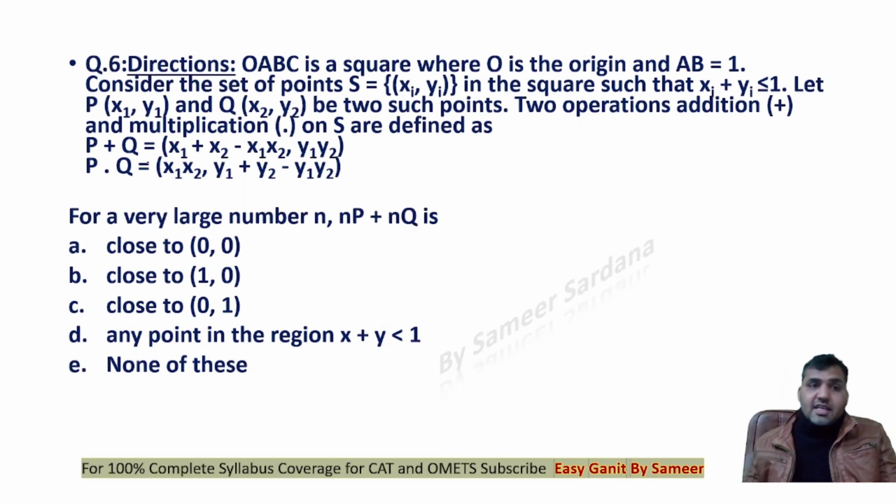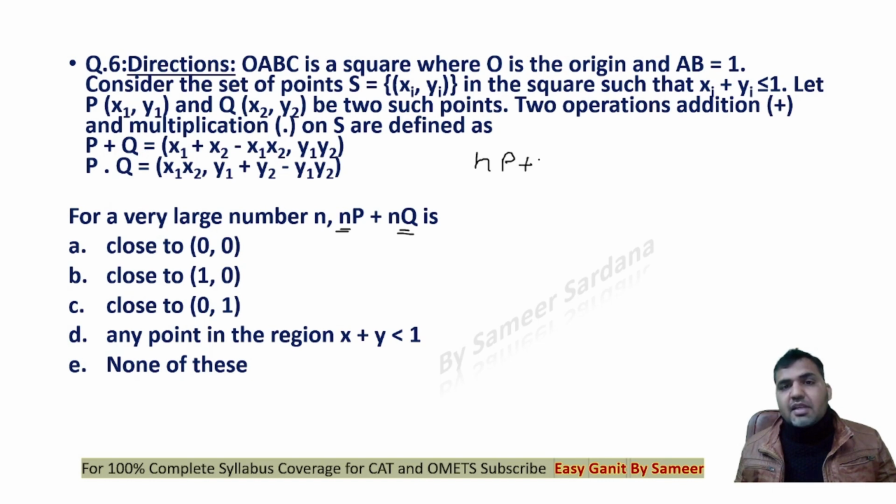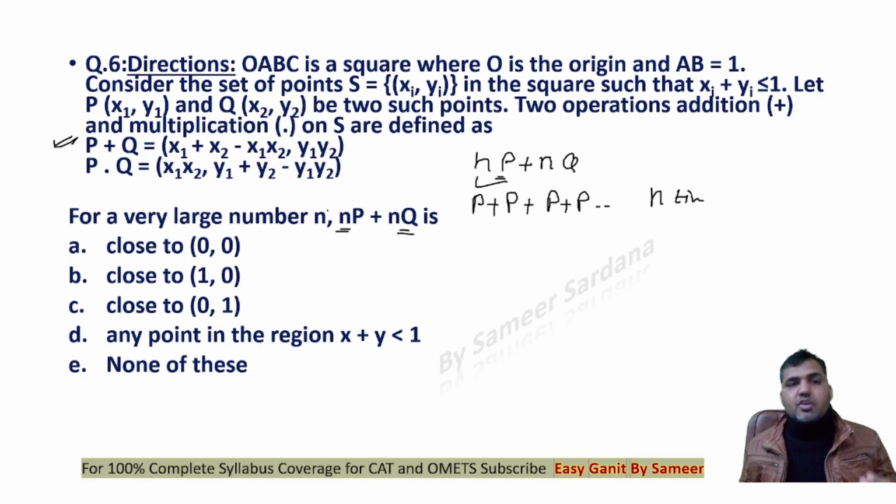Similar to this, we have the next question. There were 2 questions on it. Here, n is a very large number, but in this case, we are supposed to tell nP plus nQ will be close to what? Now, guys, see that if I'm supposed to add P for n number of times, nP is P plus P plus P plus P for n number of times.